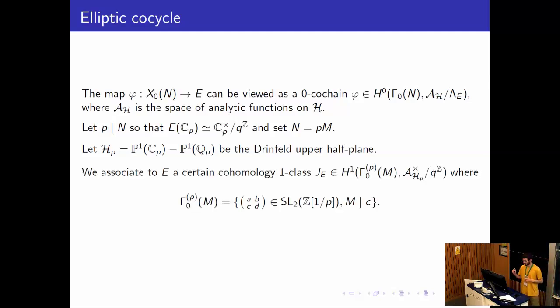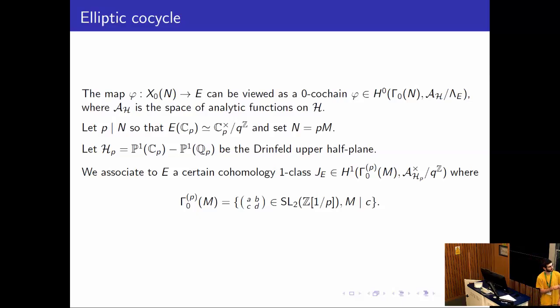And then the analog of the modular parametrization, this time it's a one-cochain, a one-cohomology class, but it's the same thing in multiplicative notation. So we have a cocycle taking values in the space of invertible analytic functions on H_p, modulo this Tate lattice, the Tate period.